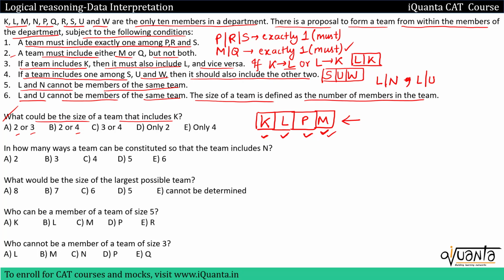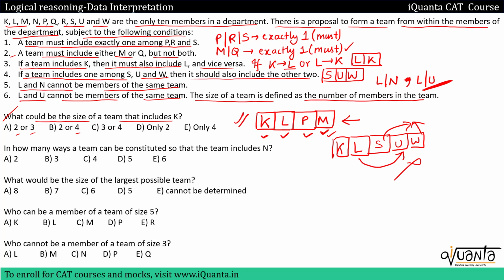We could have taken S in place of P. Let us do that. If I include K, I have to include L. So these two will be fixed. If I include S instead of P, I will have to include U and W. But since related to L and U, we had this condition that if L is included, U won't be included, because they cannot be members of the same team. So there's a conflict here between L and U. If U is removed, the condition related to S, U, W will be violated. So this is not a possible team. Only one team can be formed of size 4 if we include K. So option E will be the correct answer.